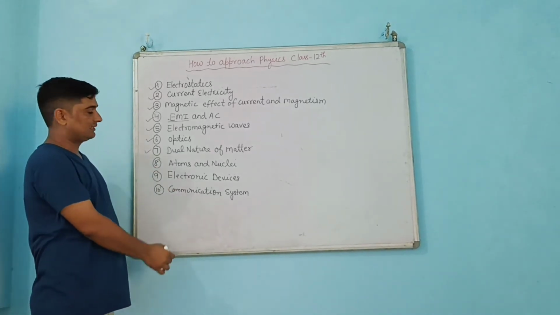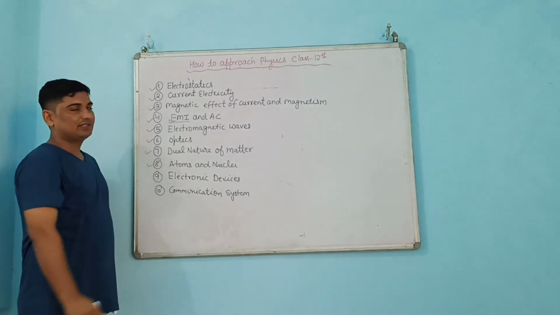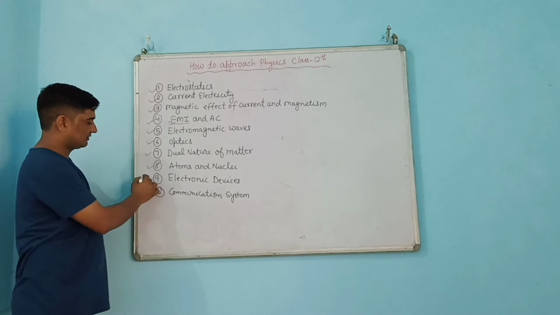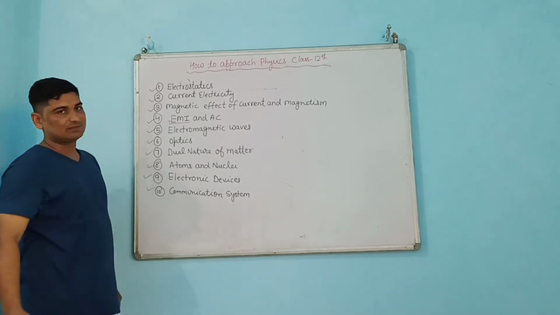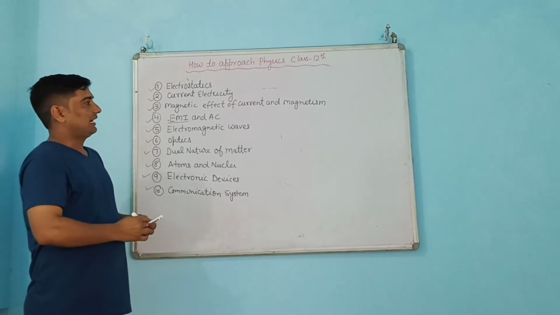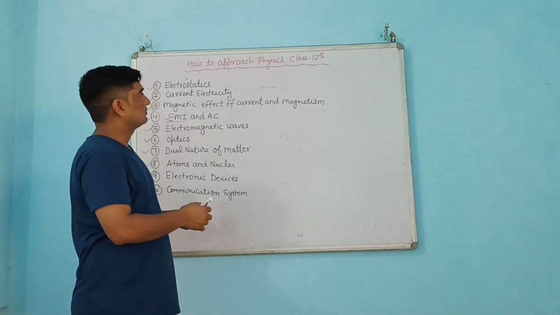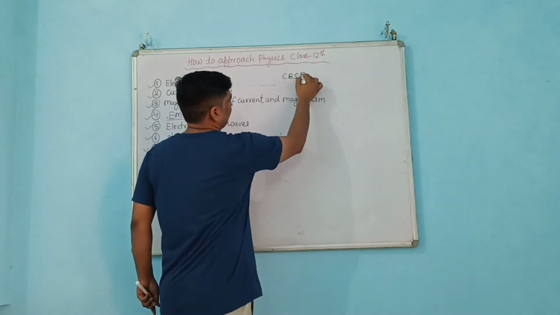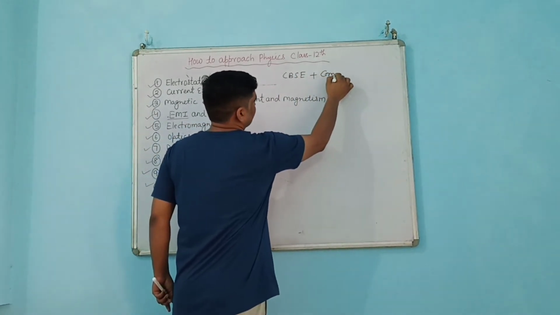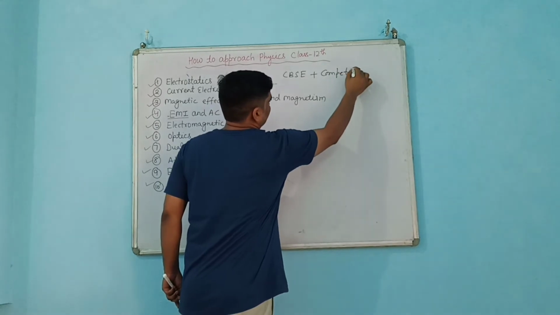Then dual nature of matter. Then the eighth unit is atoms and nuclei. The ninth unit is electronic devices. Then the 10th unit is communication systems. So today I will be discussing how you are going to approach your CBSE exams as well as your competitive exams. That is one of the most important things.